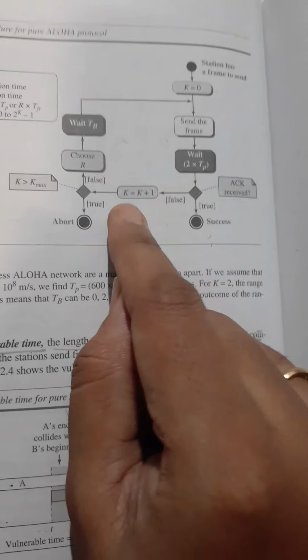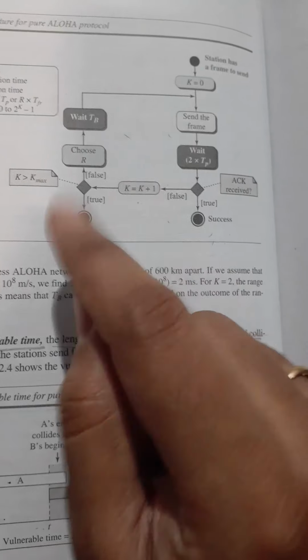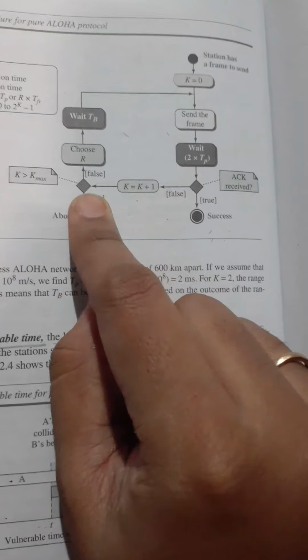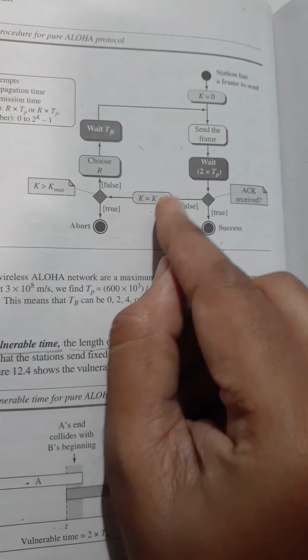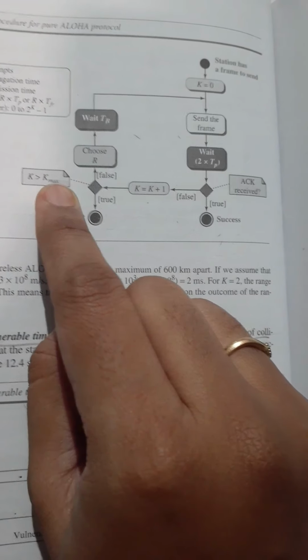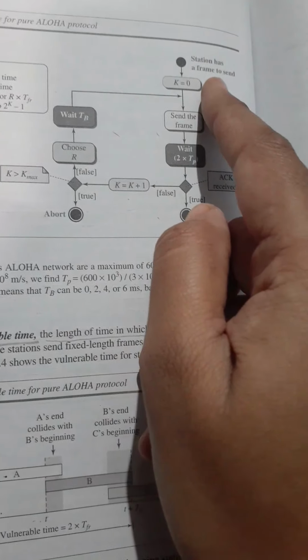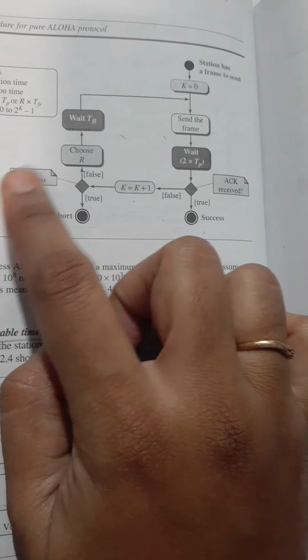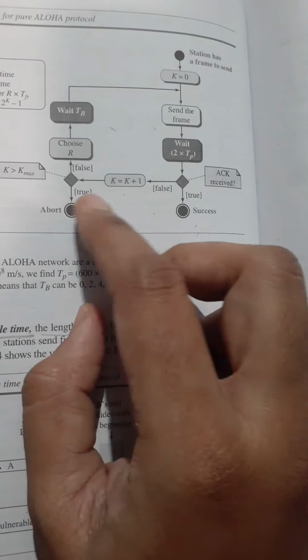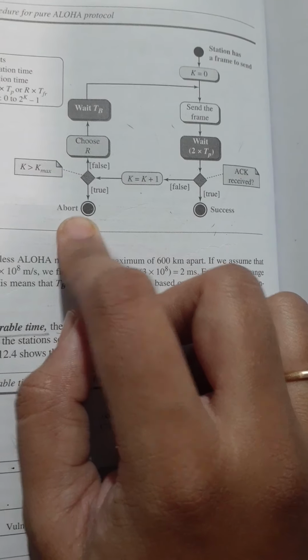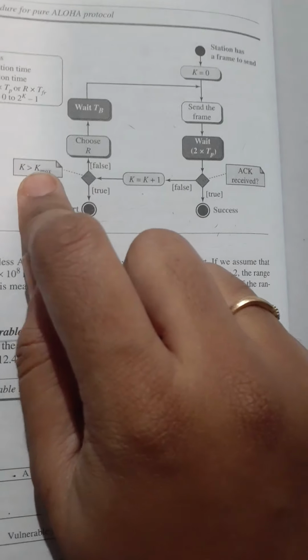So with this, the number of attempts will become 1. Next time, k should be incremented to 1. Retransmission has to take place. After this, it will check whether the number of attempts has reached the maximum value, k max. Obviously, it has started with 0 and only 1, so k max can't be 1. So initially, this will not be true. But after some attempts, when this condition is reached, it will abort its operation. But initially, this value is not true.